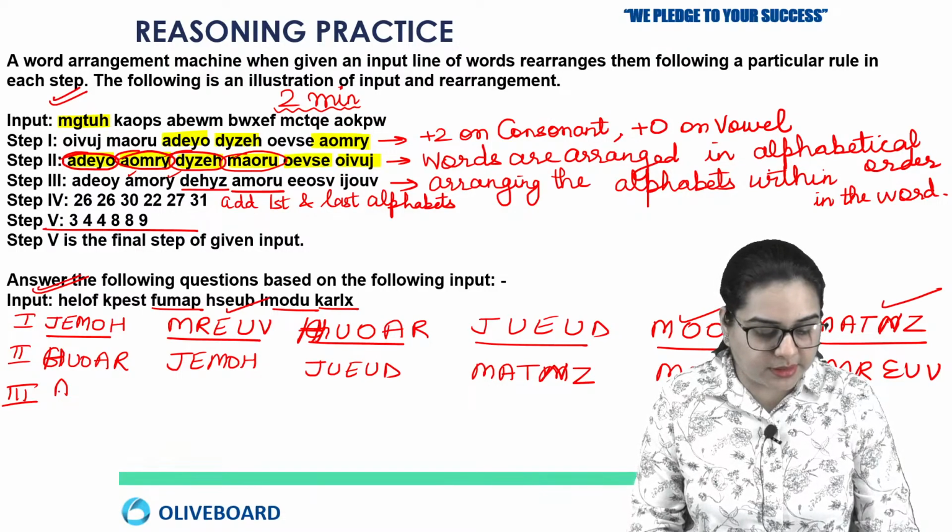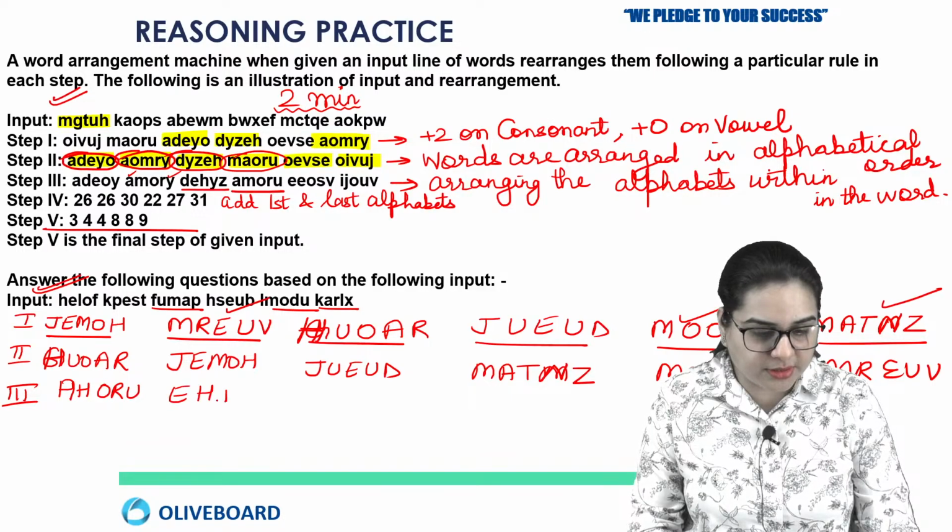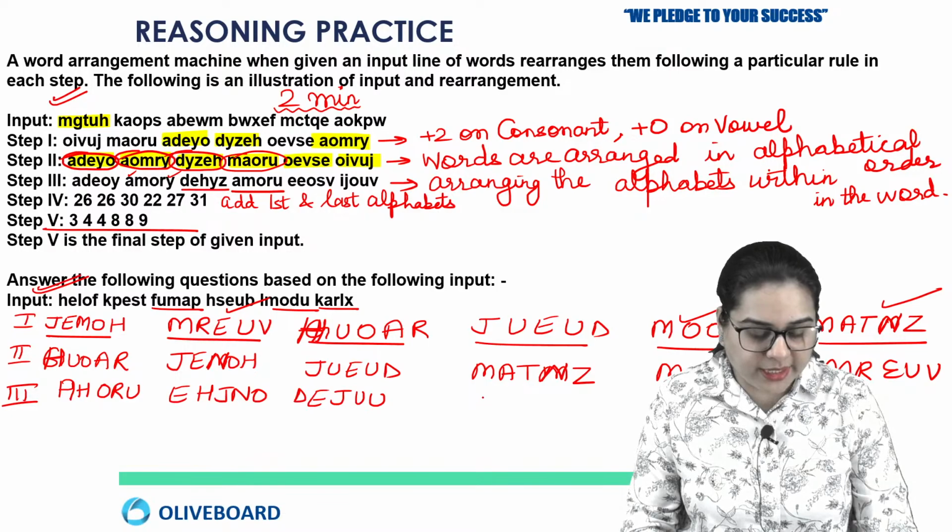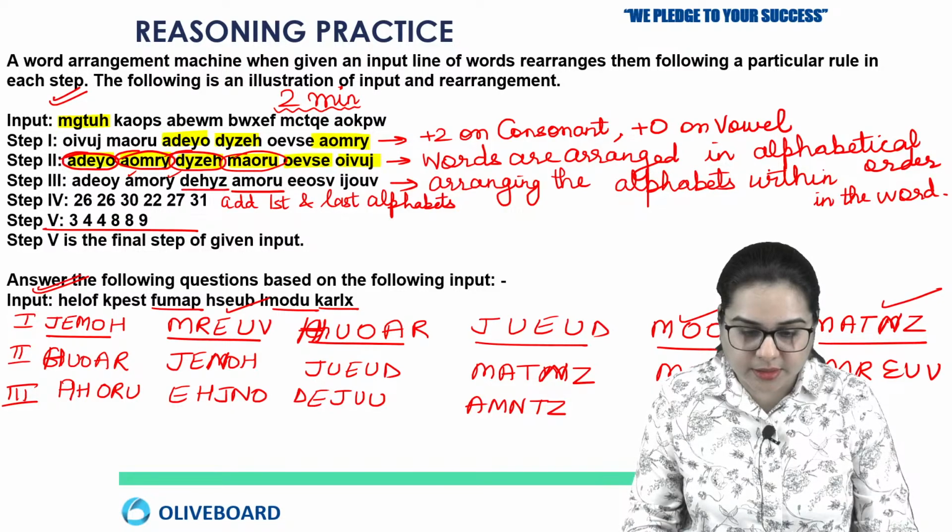In the third step, we are going to arrange the letters in alphabetical order. So the first one will be A, H, O, R, U. Next is E, H, J, N, O, because here it was N. Next you have D, E, J, W. Next you have A, M, N, T, Z. And next you have E, M, R, U, V.